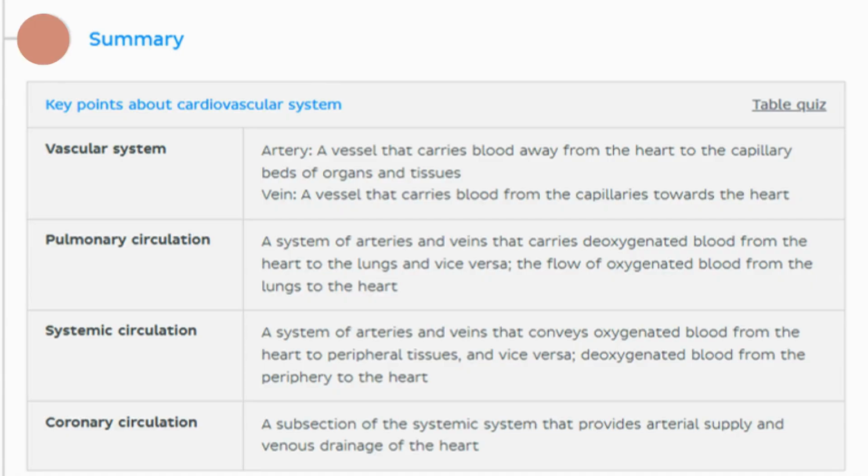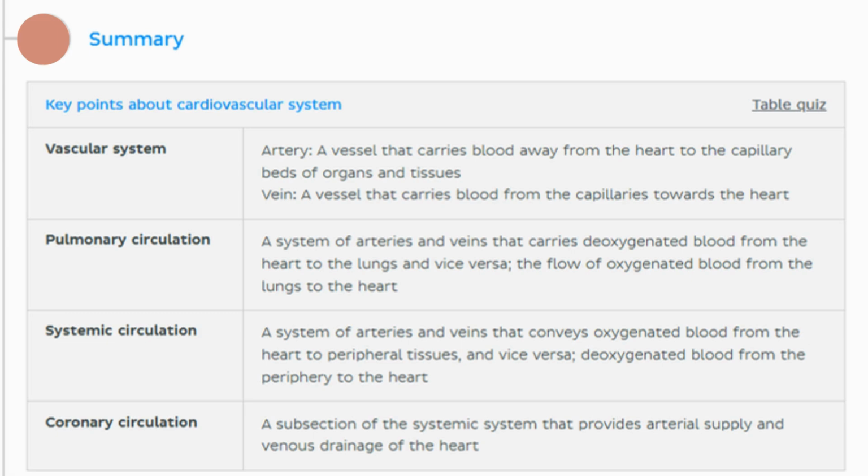Alright, let's look at the summary table for the cardiovascular system. Here are the key points about the cardiovascular system. First, the vascular system. Artery: a vessel that carries blood away from the heart to the capillary beds of organs and tissues. Vein: a vessel that carries blood from the capillaries towards the heart.